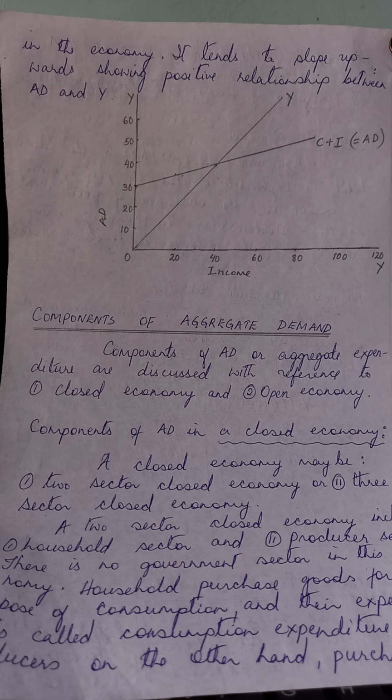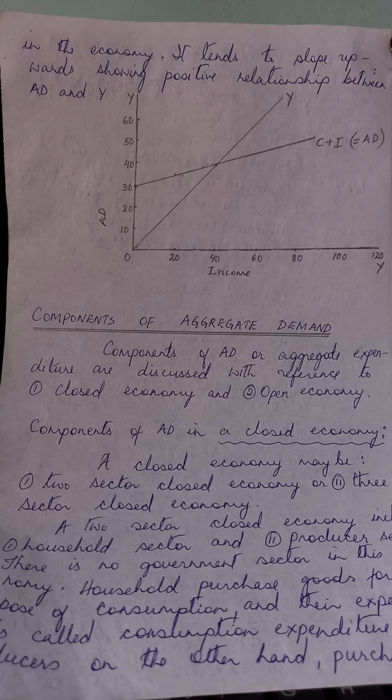The household sector spends on buying different goods and commodities, and their expenditure is referred to as the consumption expenditure, which is symbolized by capital C. Besides the household sector, which buys different types of goods and commodities, we also have a producer sector in a two-sector economy.